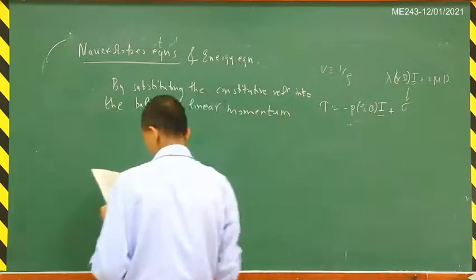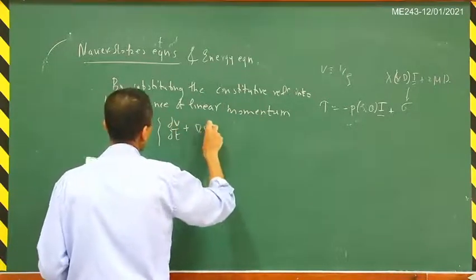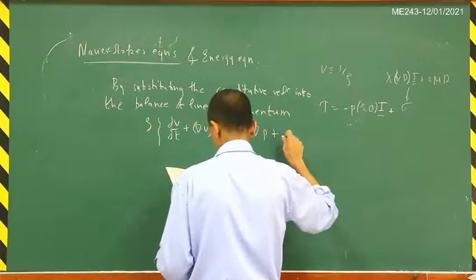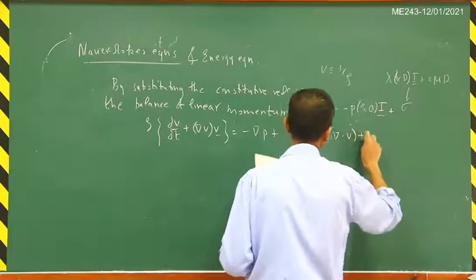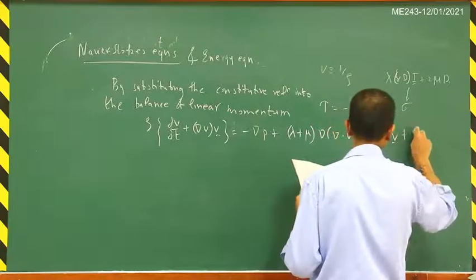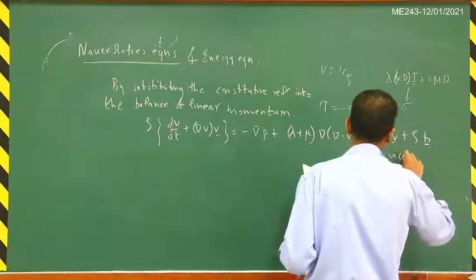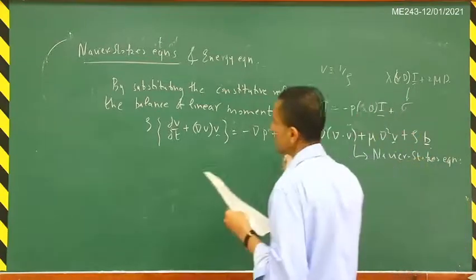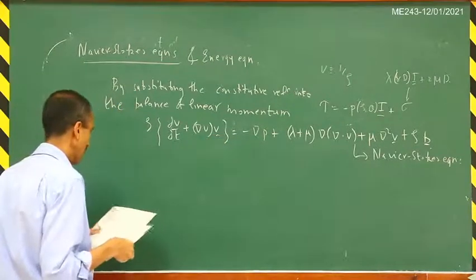we will get that rho times del V by del t plus del V times V is equal to minus del P plus lambda plus mu times del of del dot V plus mu times del square of V plus rho times b. Okay, so these are what are known as the Navier-Stokes equations. As I said, these are valid for all Newtonian fluids, like air and water. I already mentioned are the primary examples of this one here.